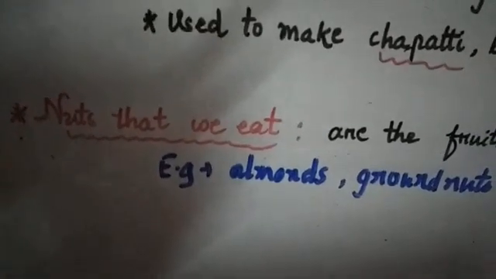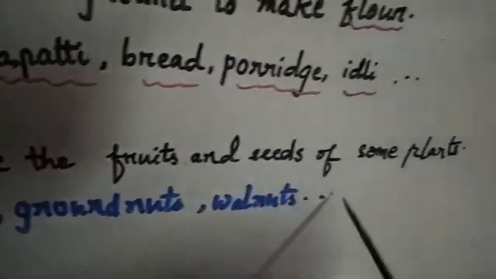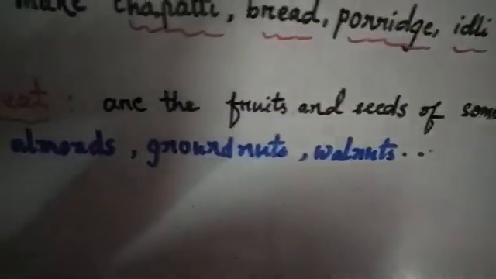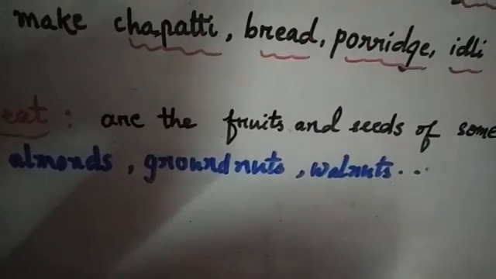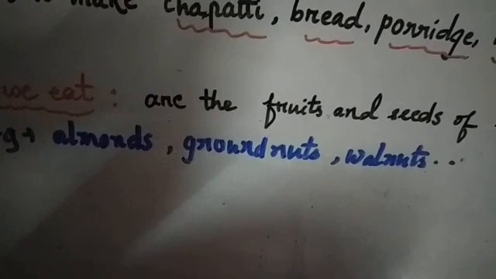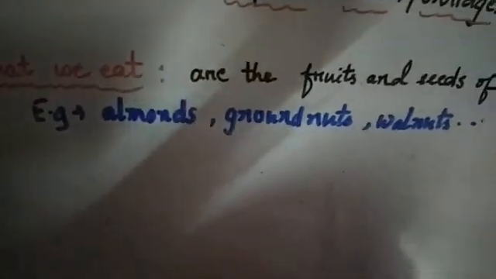Then we will see about the nuts that we eat. Nuts that we eat are the fruits and seeds of some plants. They have a hard outer covering which has to be cracked open to find the edible part, meaning the part that can be eaten.